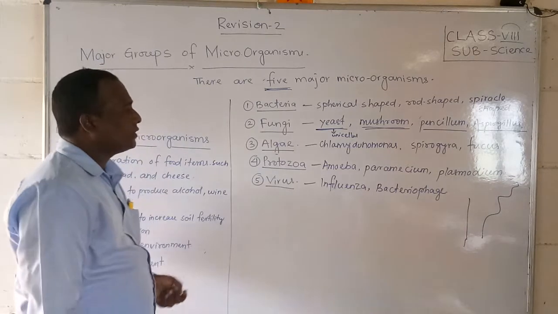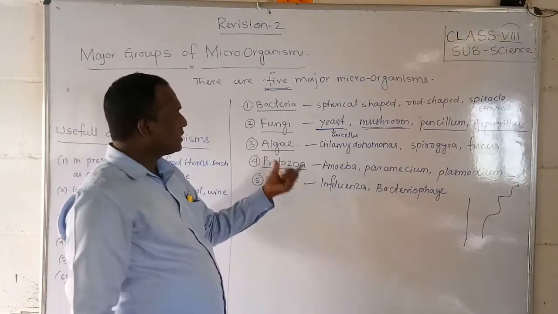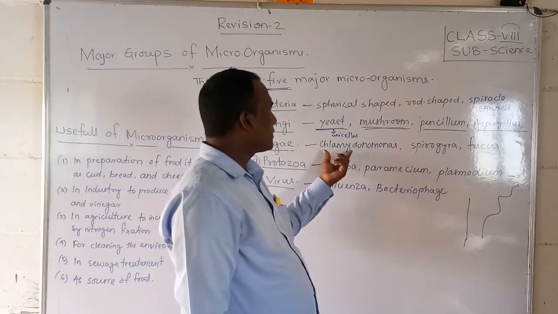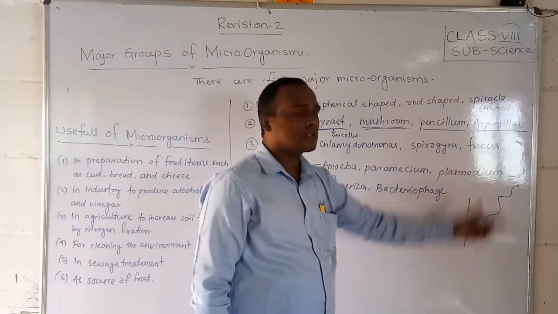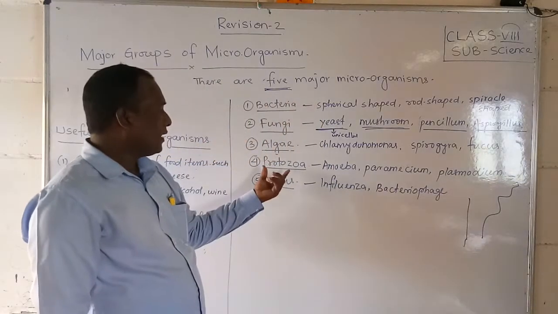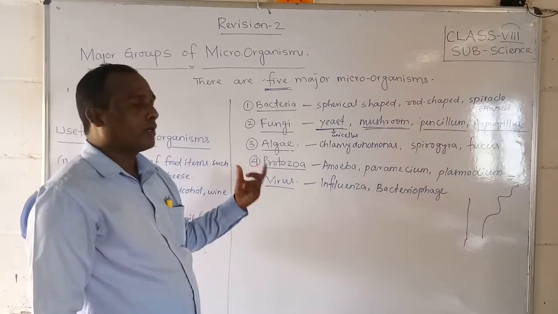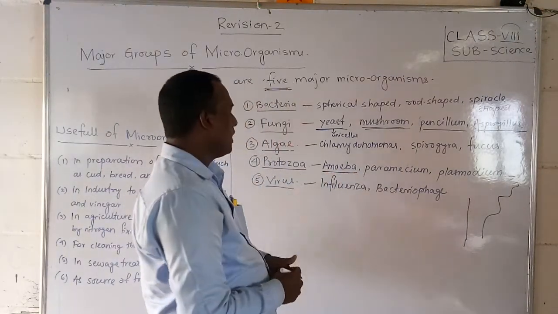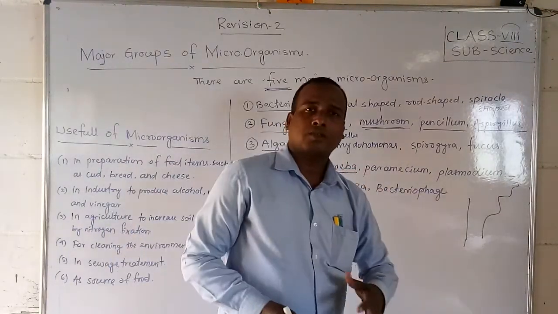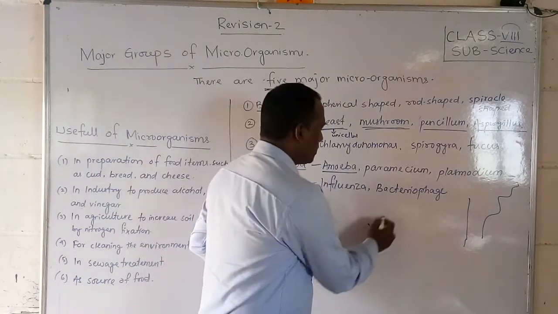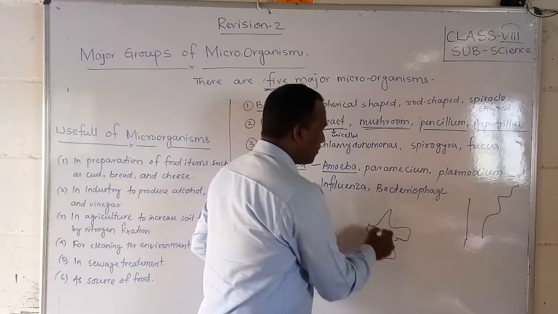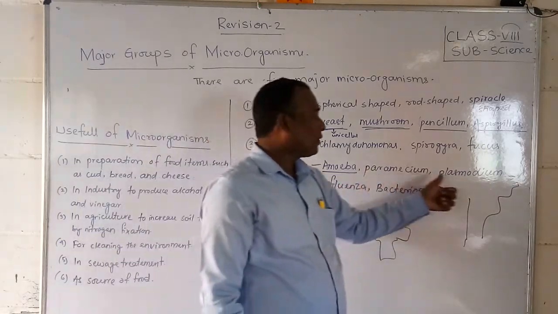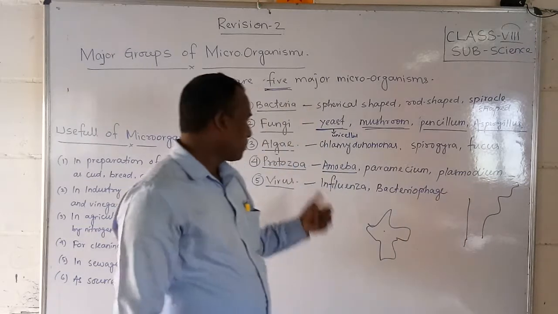So the next, third microorganism, is algae, friends. That is also unicellular, called Chlamydomonas, and Spirogyra and Fucus are the multicellular ones. The next, fourth one, is protozoa. Protozoa also has a unicellular one, amoeba. Amoeba I have already told you has an irregular shape. It has only one cell, it is unicellular. And paramecium and plasmodium are the other protozoa also.